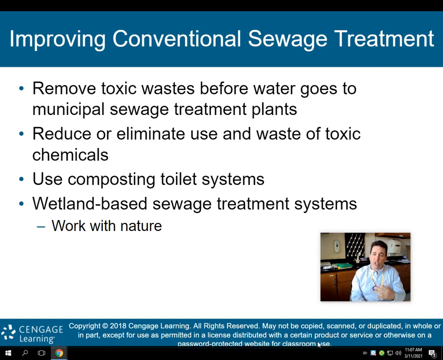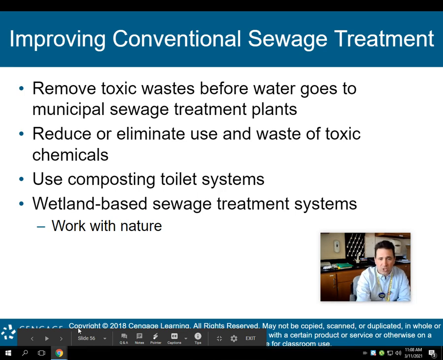Work with nature to use the ecological services that nature provides us to clean out water pollution. And it is cheaper, so they're trying to develop these for some underdeveloped nations to use the wetlands as the base of their sewage treatment system.